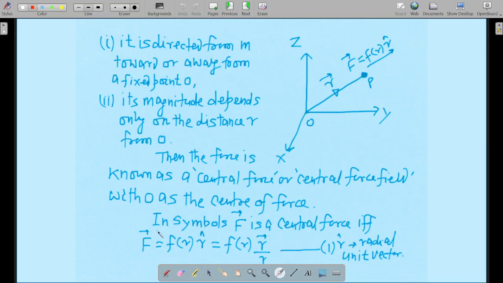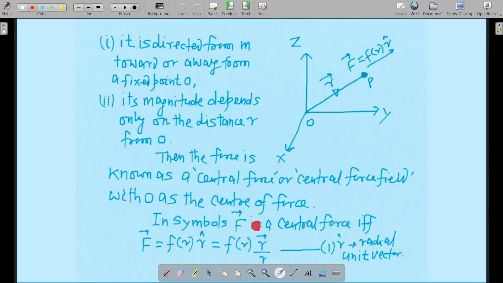Center of the force. In symbols, F vector is a central force IFF, where IFF means if and only if. If this holds good, then it is a central force, and if it is a central force, then this holds good. IFF means necessary and sufficient condition. So if F is a central force, then this condition will be satisfied, and if this condition is satisfied, then F will be a central force. So both imply each other.